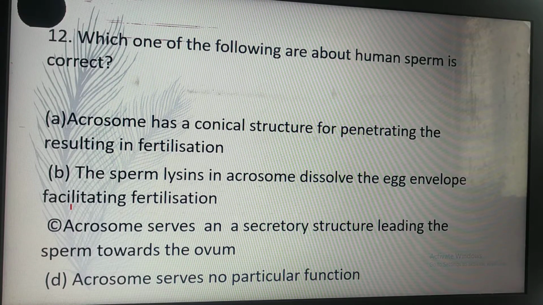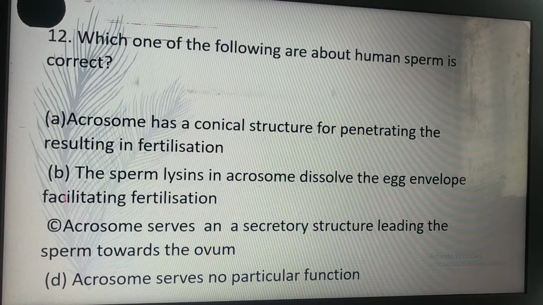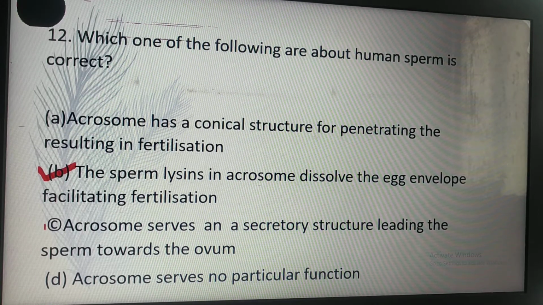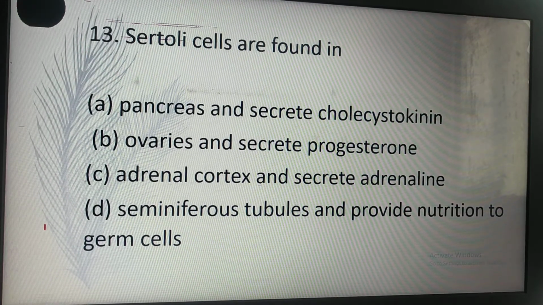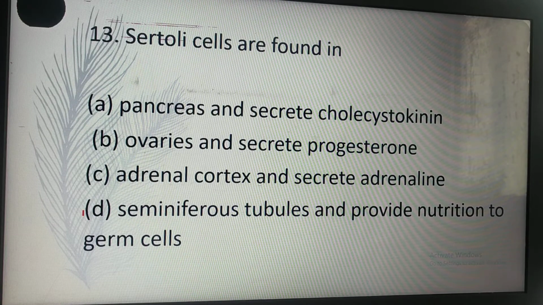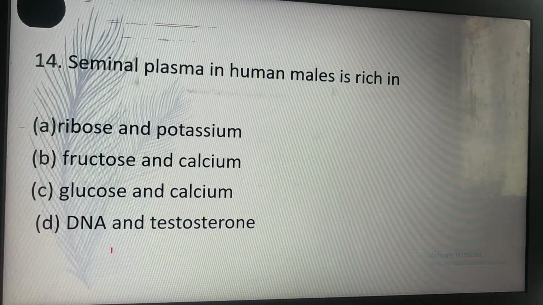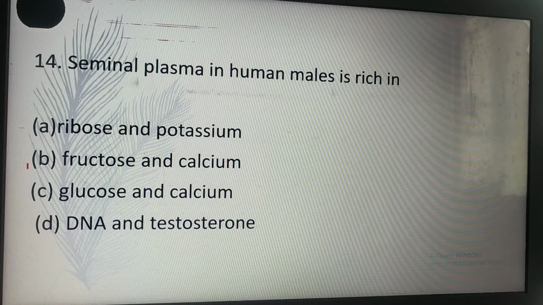Which one of the following statements about human sperm is correct? The sperm lysins in the acrosome dissolve the egg envelope facilitating fertilization. B is the correct answer for this. Sertoli cells are found in D. Seminiferous tubules and provide nutrients to the germ cells. Seminal plasma in human males is rich in B. Fructose and calcium.